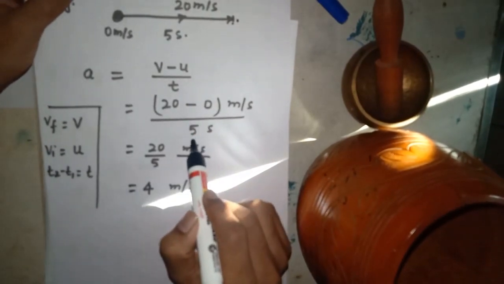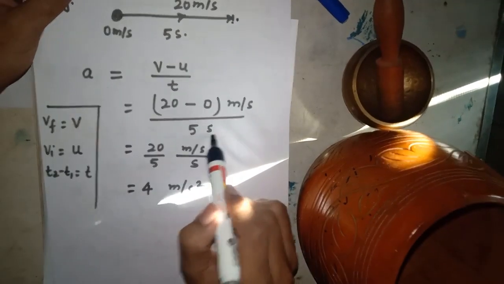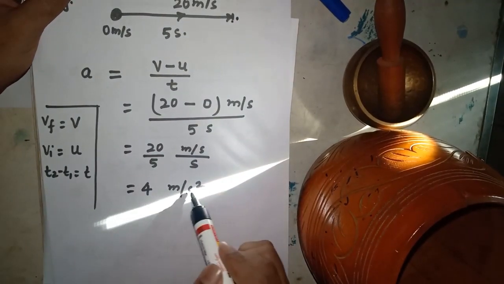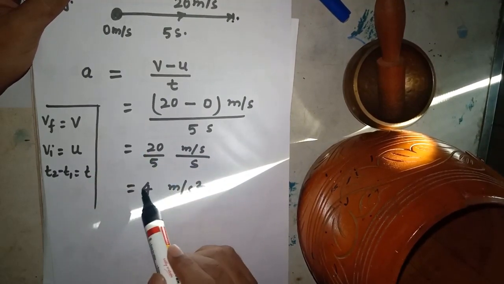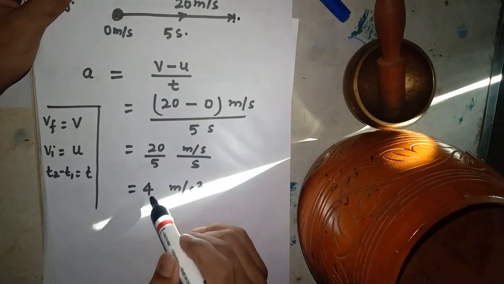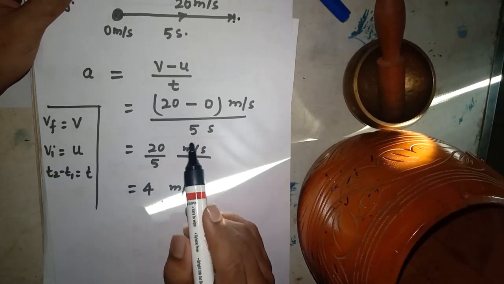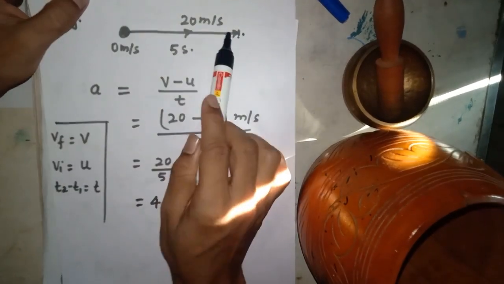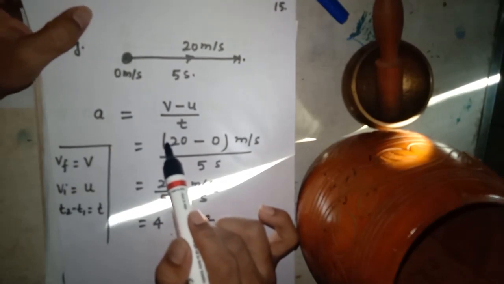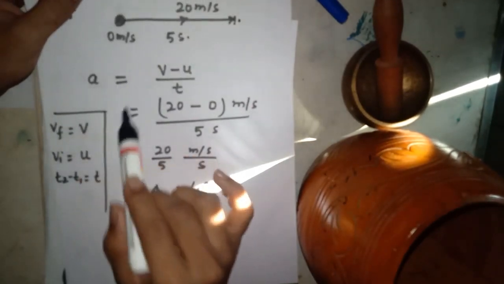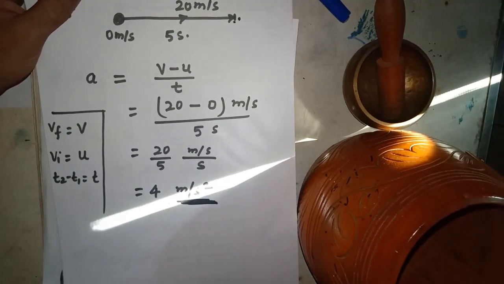So you divide it and you get the rate, which is 20 by 5 meter per second by second, which is meter per second square. So the rate is 4. At the rate of 4 you are increasing your speed from 0 to 20 meter per second. Have you got my point? And the unit of acceleration is meter per second squared. You have to remember it.